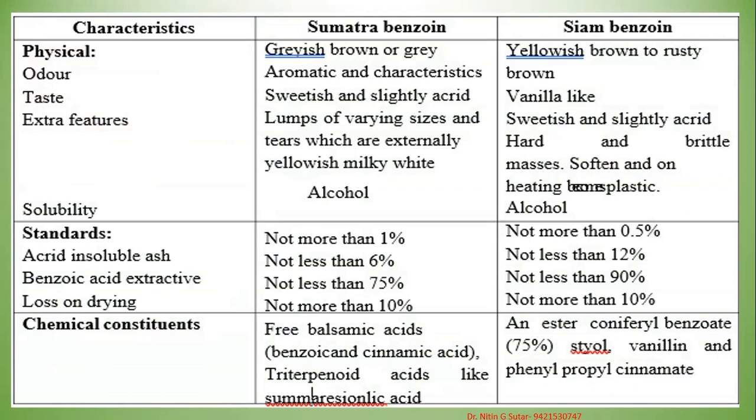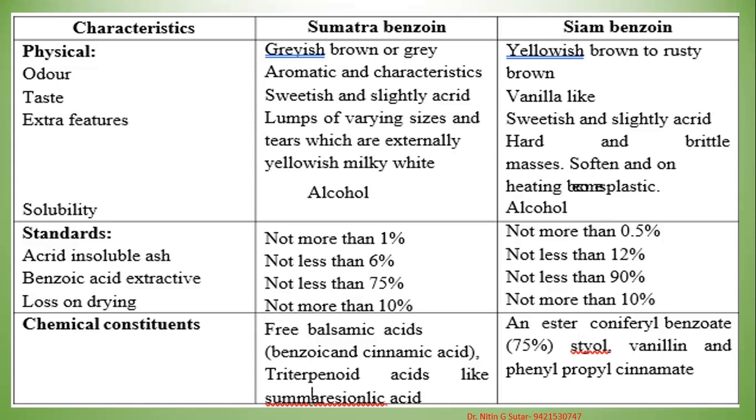Odor is aromatic in case of Sumatra benzoin, and in Siam benzoin, the odor is vanilla-like. As an extra feature, Sumatra benzoin is available in lumps of varying size, tears which are externally yellowish milky white, whereas Siam benzoin is hard, brittle masses, which soften on heating and burn with a plastic smell. Solubility: both are soluble in alcohol.